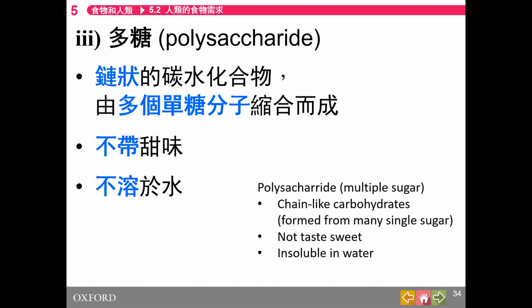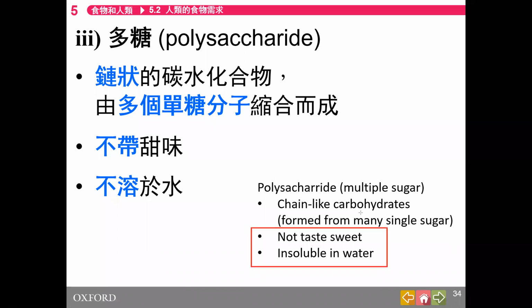So polysaccharide is the chain-like carbohydrates. They are formed from many single sugar. And they don't taste sweet. They are not soluble in water. Okay, chain-like carbohydrates. 好似一條鏈咁樣嘅 chain-like. Okay.